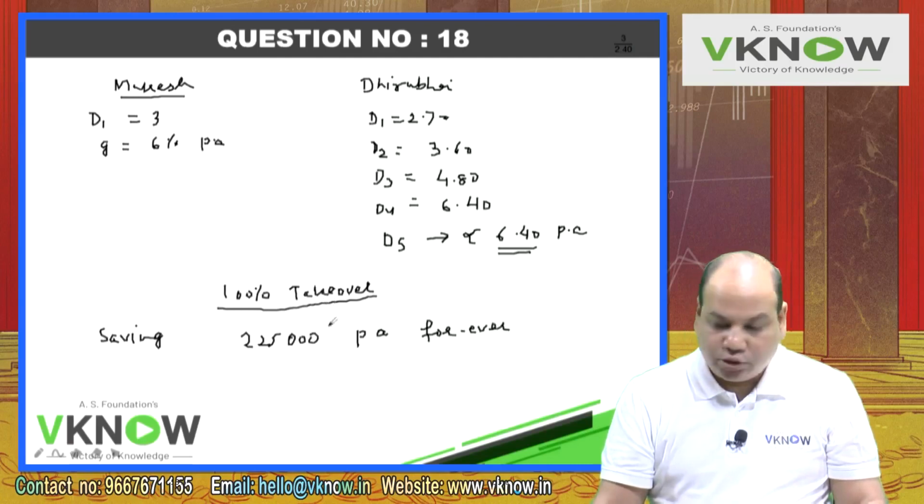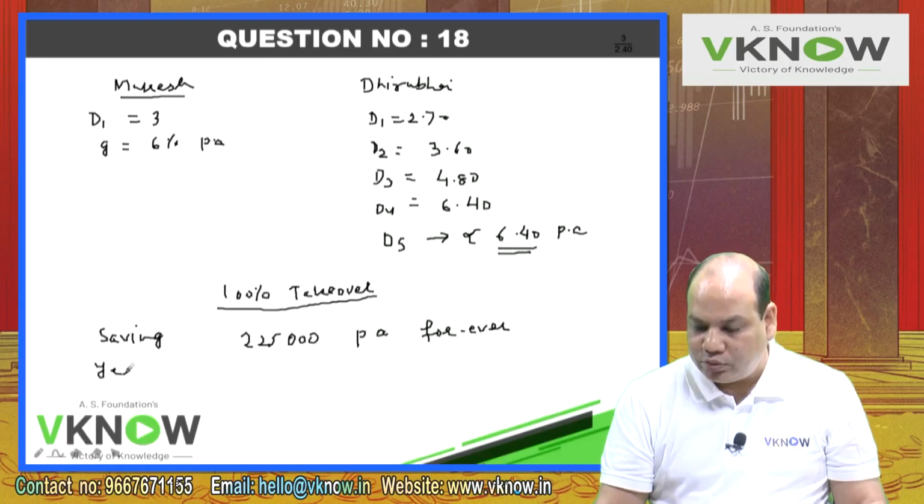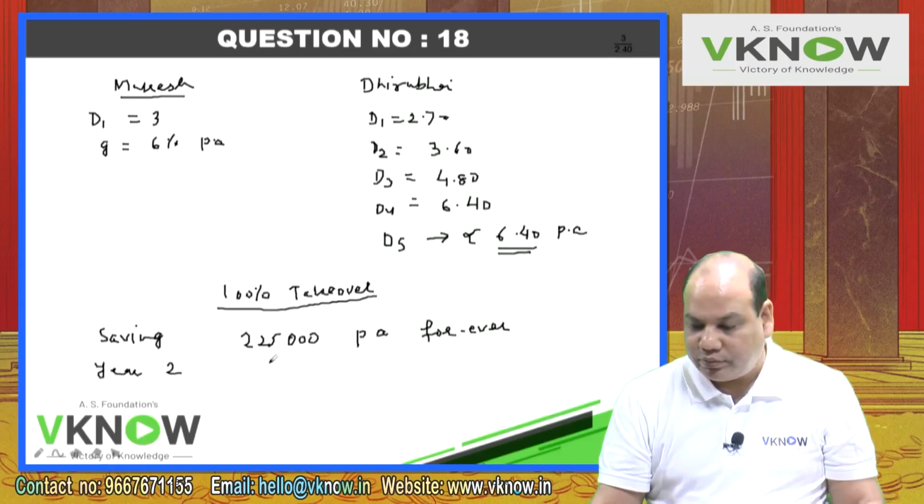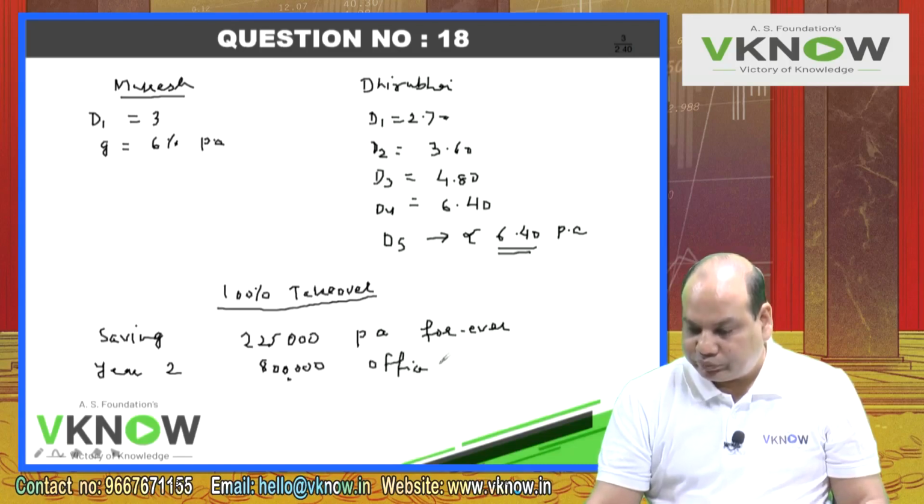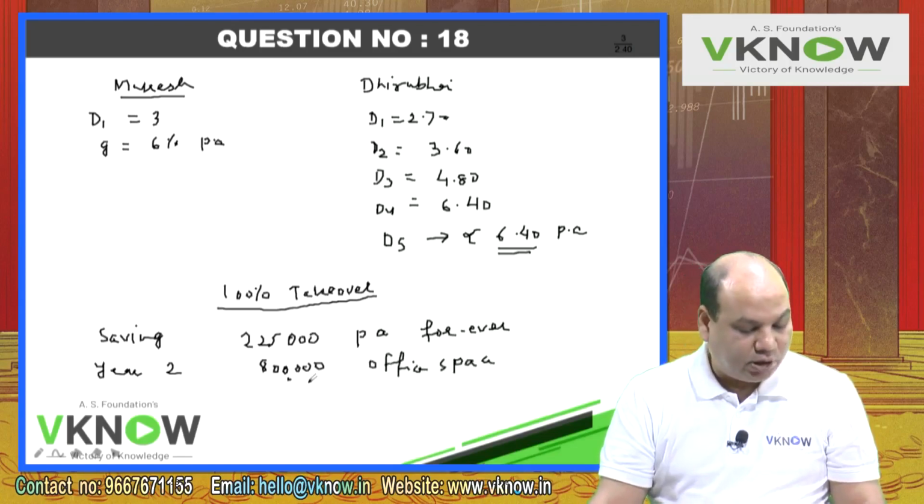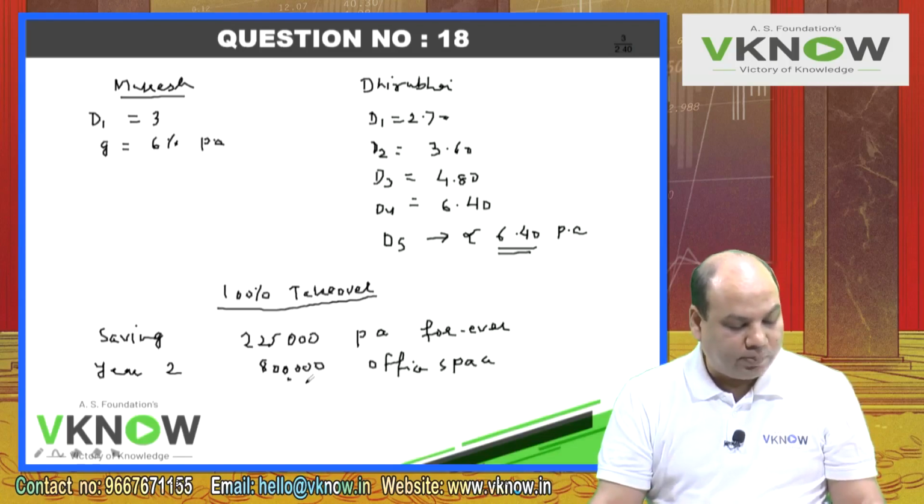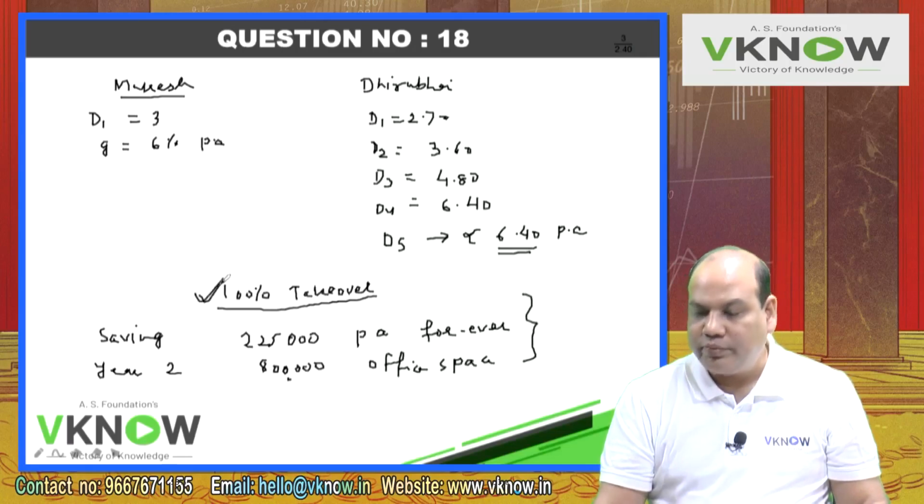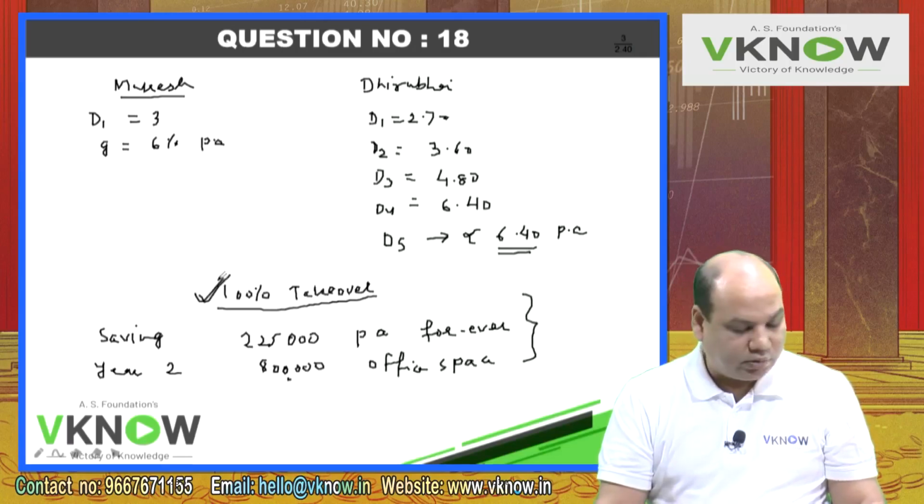And in year 2 also some saving is there. In year 2, to sell some office space at rupees 8 lakh. This 8 lakh you will receive by selling office space. But that is a one-time cash flow, 8 lakh. These benefits and savings would accrue only if a complete takeover were to be carried out. So these two benefits are possible only when 100% of the shares are acquired.